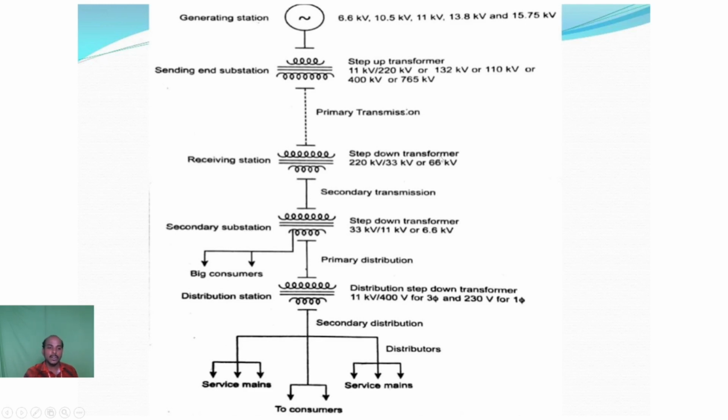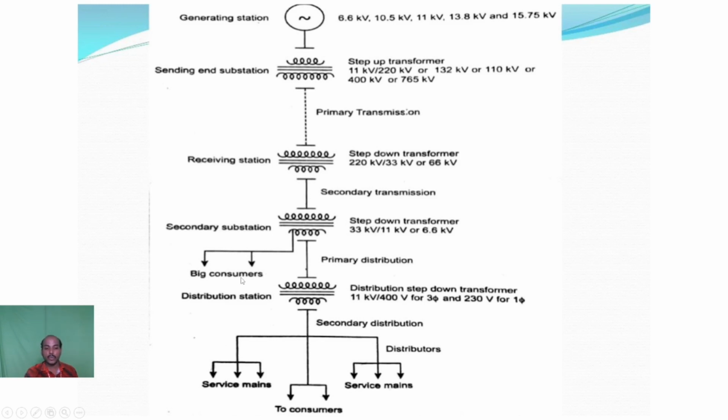Here at the secondary substation, the output directly feeds the big consumers, like rubber industries, cement industries, and so on. The voltage requirement of big consumers will be around 11 kV or 6.6 kV. They take a separate line from the secondary substation. So now we have met the requirement of the big consumers.